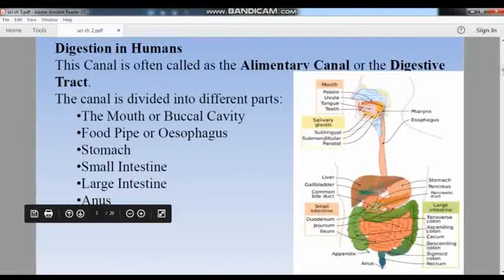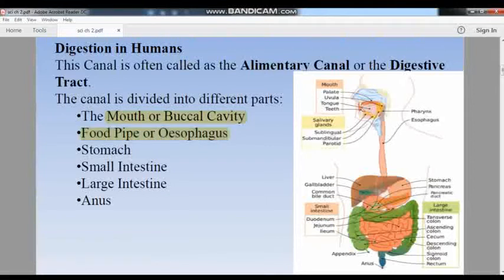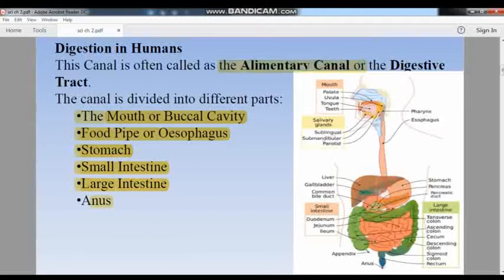Now let's start with digestion in humans. In human digestion, the main organs involved are, first of all, the mouth or buccal cavity, then the food pipe or esophagus, stomach, small intestine, large intestine, and anus. We will learn in this whole chapter how these organs take part in our digestion. The human digestive system starts with the alimentary canal, which contains all these organs.